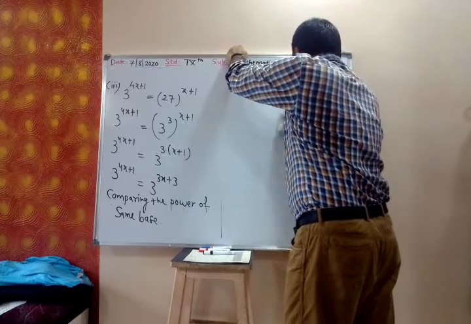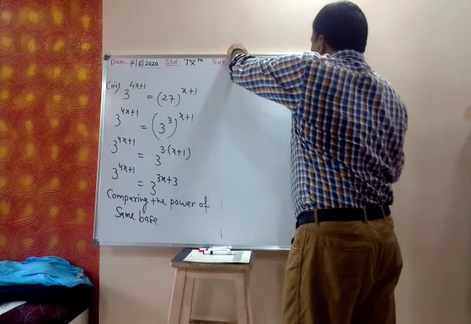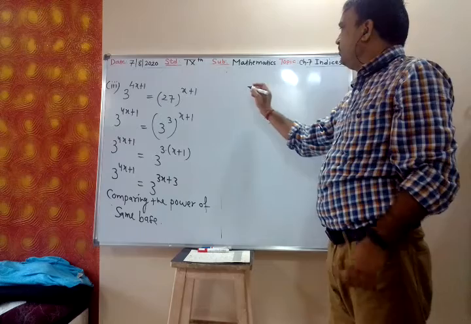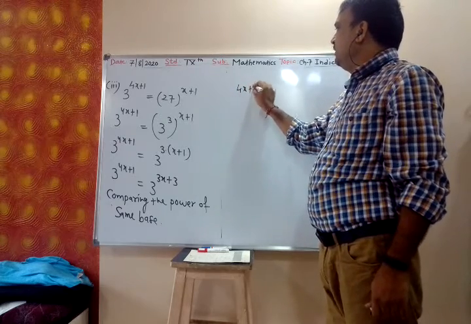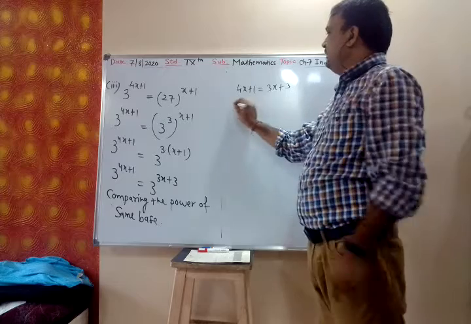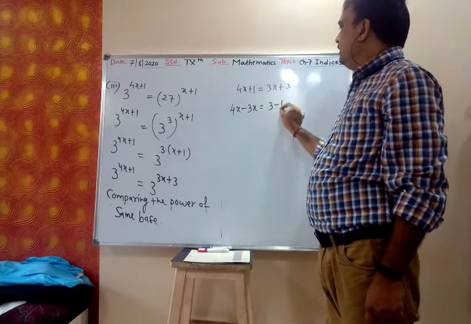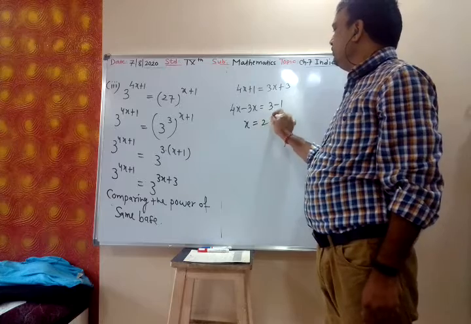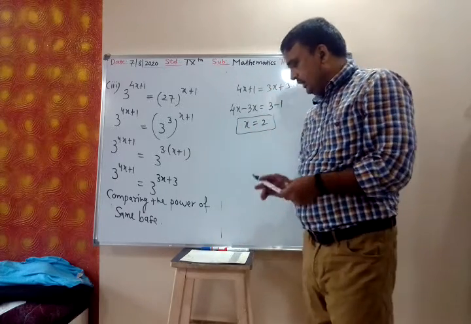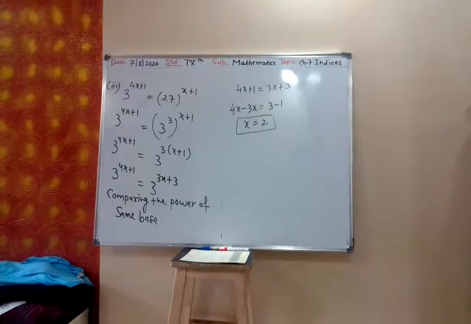After getting the value of x, you have to stop, because it is asked to simplify and find the value of x. So you will get 4x plus 1 is equal to 3x plus 3. We take 3x on this side, 4x minus 3x. So x is equal to 2. Which answer did you get? x is equal to 2 is the correct answer.